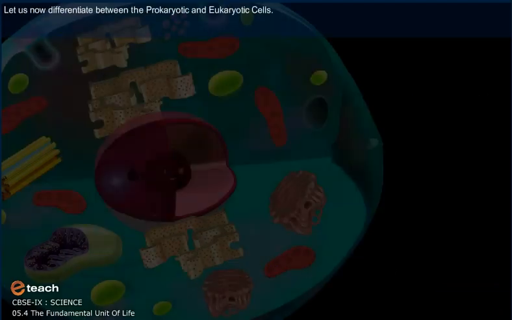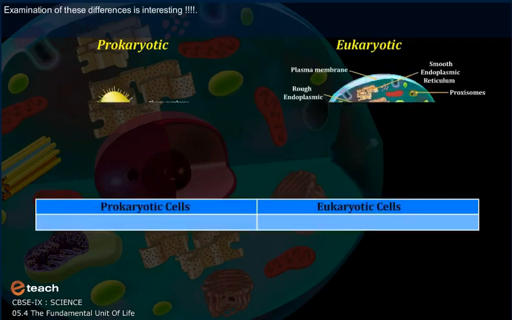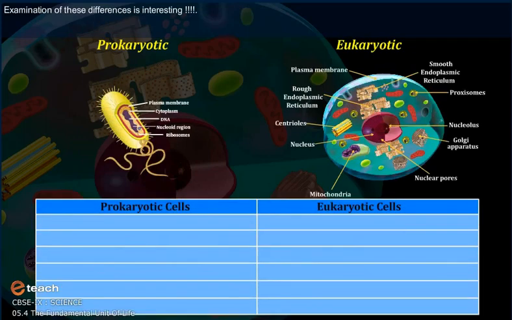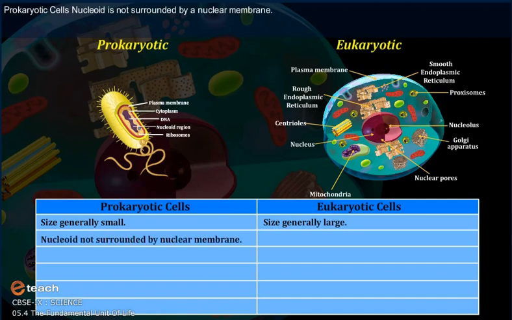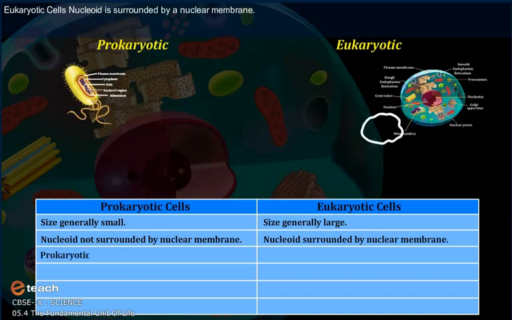Let us now differentiate between the prokaryotic and eukaryotic cells. Examination of these differences is interesting. Prokaryotic cells are generally small in size. Eukaryotic cells are generally large. In prokaryotic cells, the nucleoid is not surrounded by the nuclear membrane. In eukaryotic cells, the nucleoid is surrounded by the nuclear membrane.